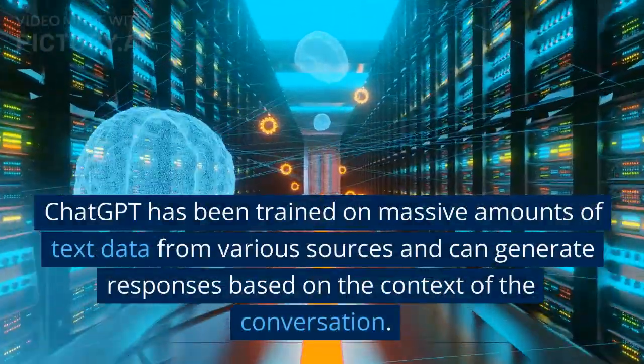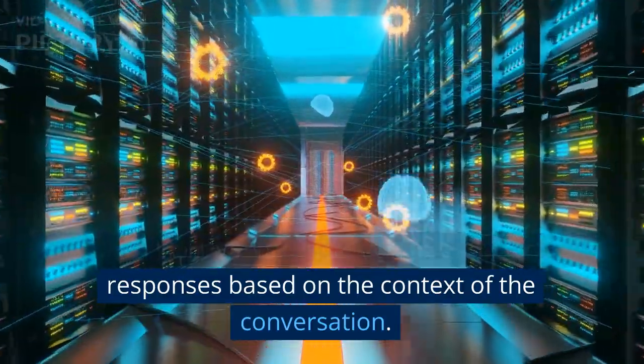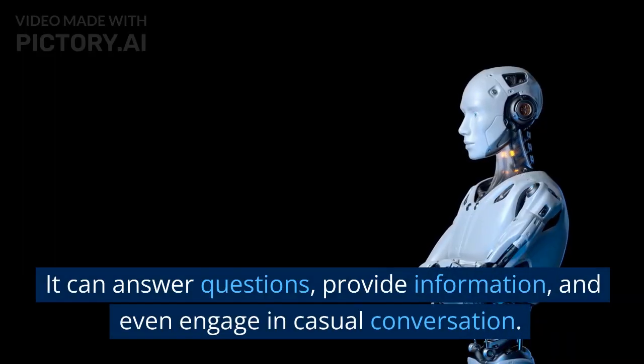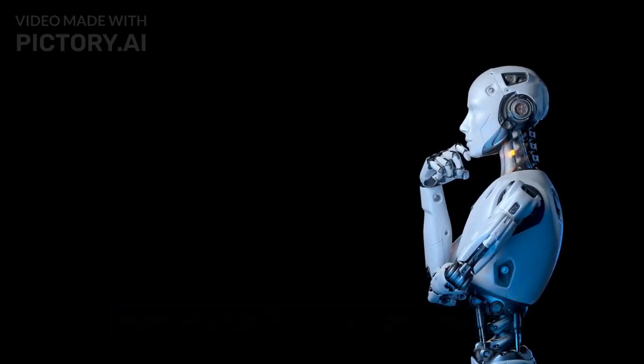ChatGPT has been trained on massive amounts of text data from various sources and can generate responses based on the context of the conversation. It can answer questions, provide information, and even engage in casual conversation.